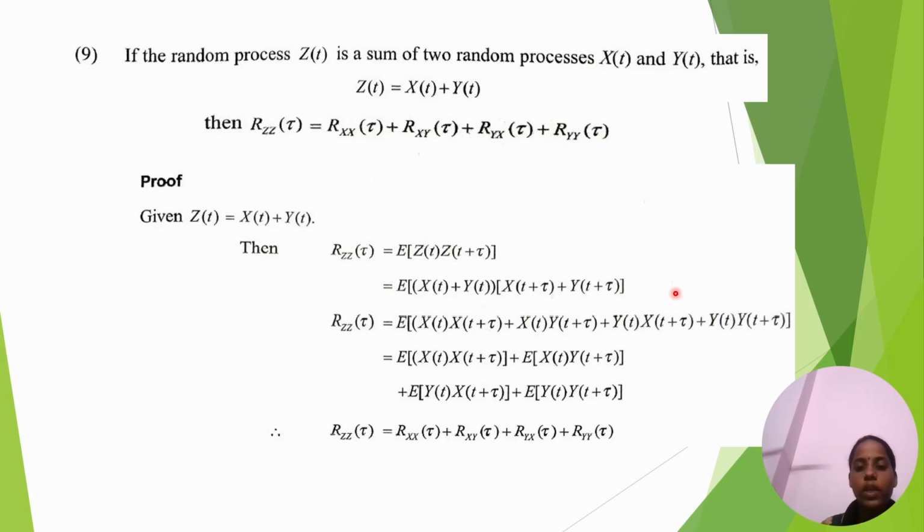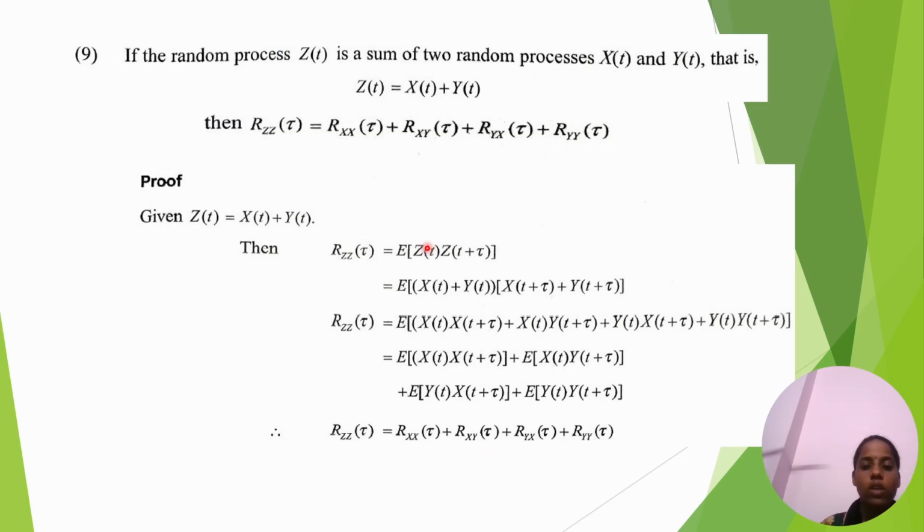Multiplying both terms and taking expectation, Rz of tau equal to Rxx of tau plus Rxy of tau plus Ryx of tau plus Ryy of tau.